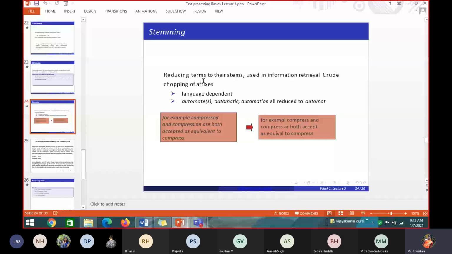For example, if I have the word compressed, chop means it will remove the affix, and it will take only the stem word. See, compressed is changed to compress, and for compression, ion will be removed. Compressed is compress plus ed. So ion will be removed and it is equivalent to compress.